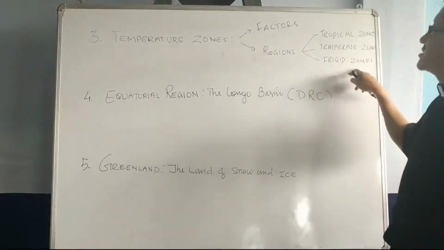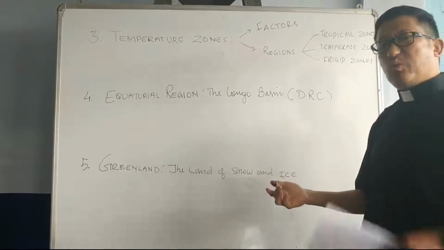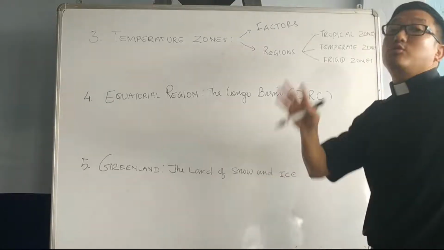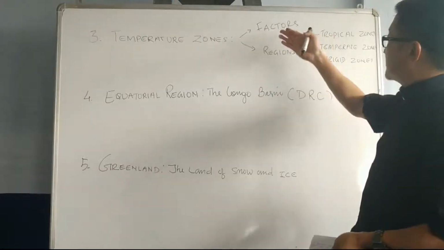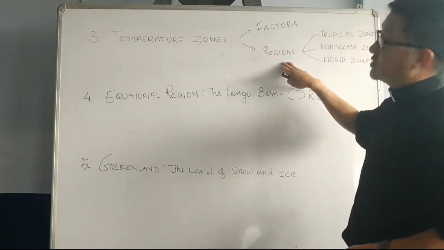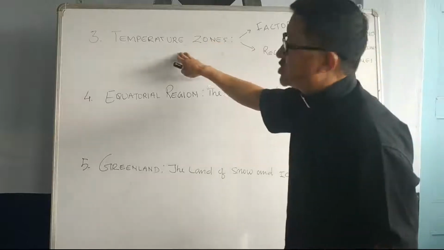Suppose frigid zones is a cold place, cold region. There are so many countries belonging to these zones. Like that we have to study these factors and these regions in this particular chapter.